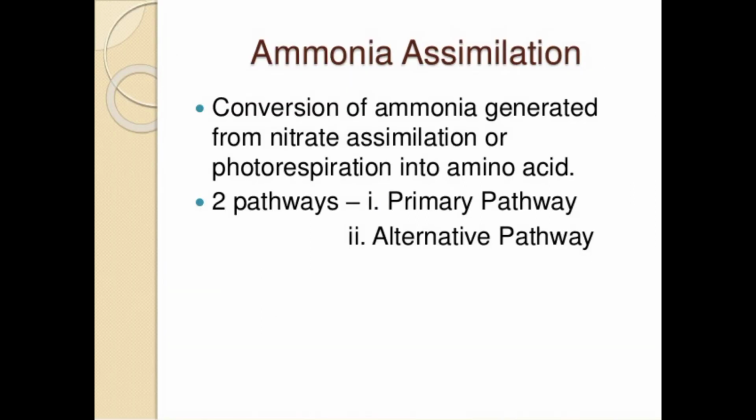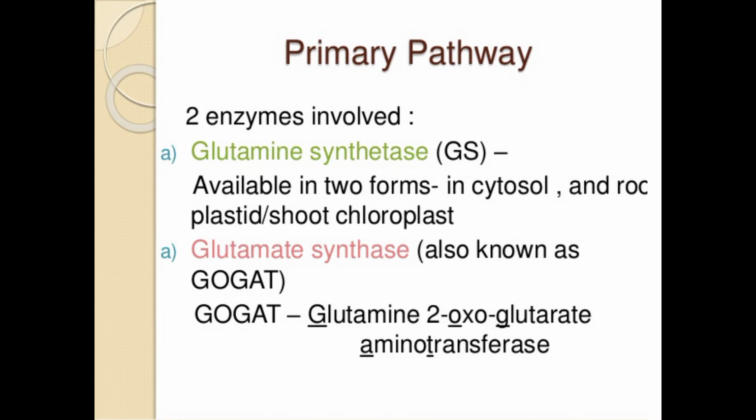Next, ammonia assimilation: the conversion of ammonia generated from nitrate assimilation or photorespiration into amino acids. There are two pathways, the primary pathway and the alternative pathway. With the help of these two pathways ammonia assimilation is carried out. Two enzymes are involved in the primary pathway.